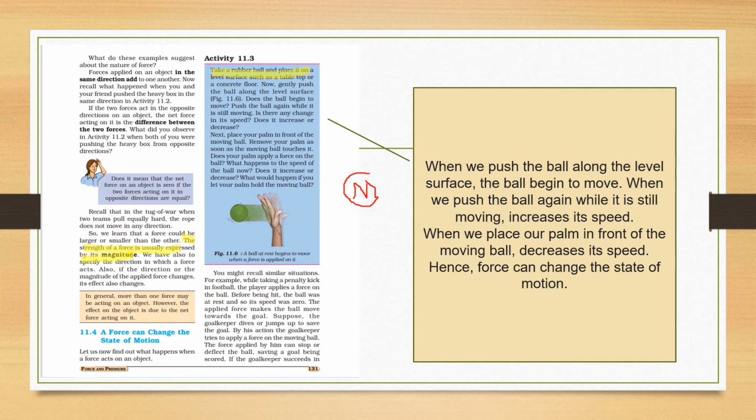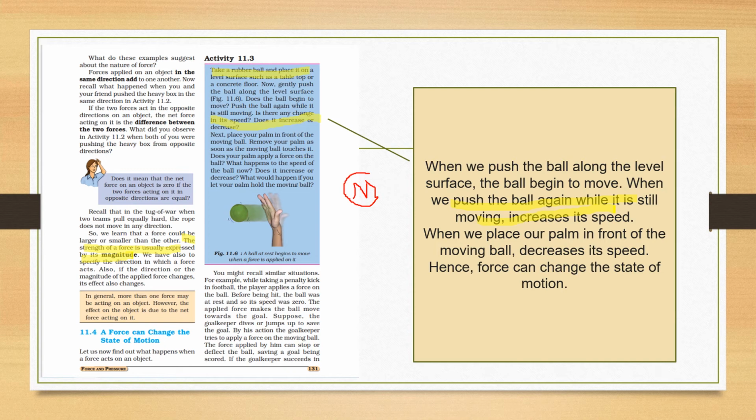Now the ball begins to move, and we push the ball again and again. Then what happens? There is an increase in its speed. So when we push the ball along the level surface, the ball begins to move, and when we push the ball again, its speed increases.